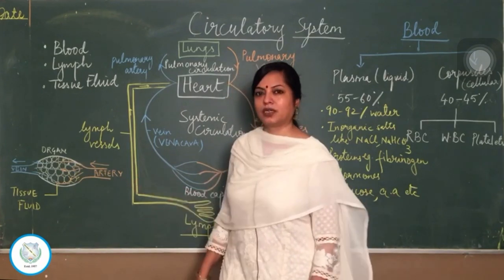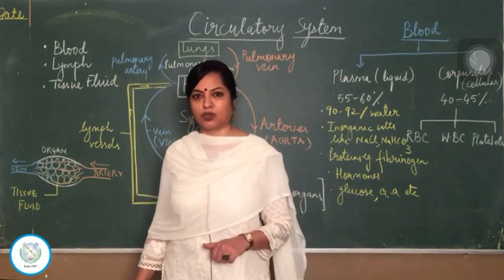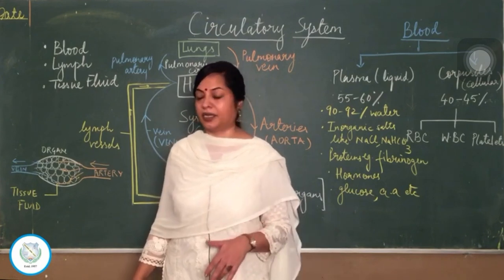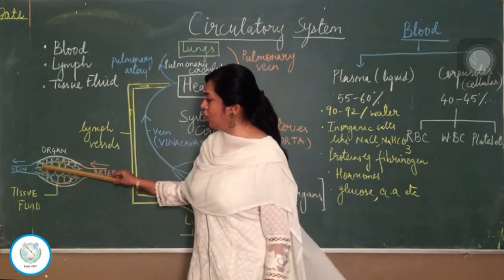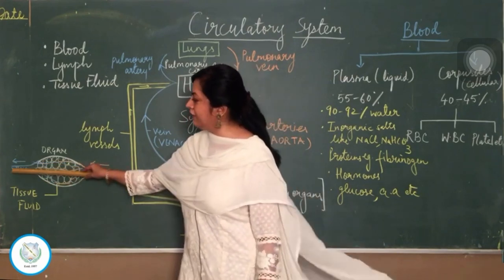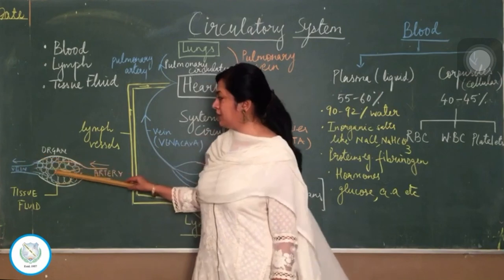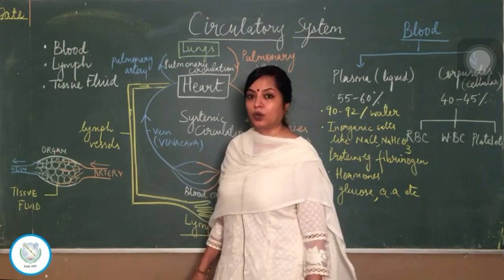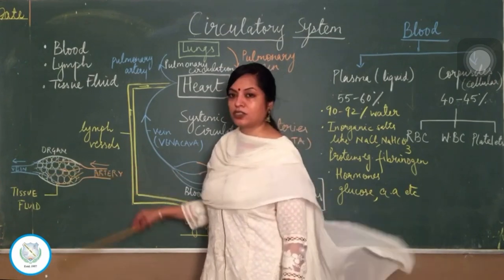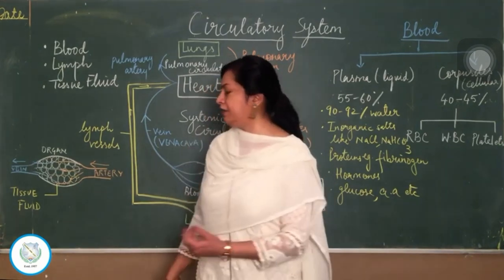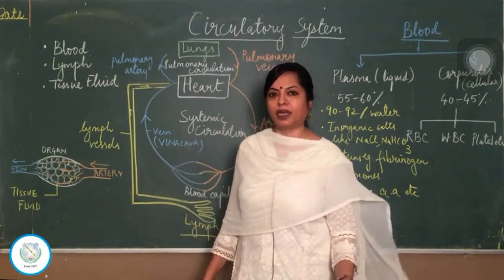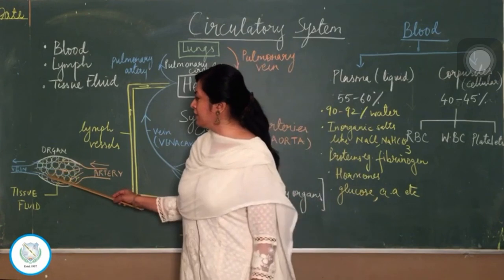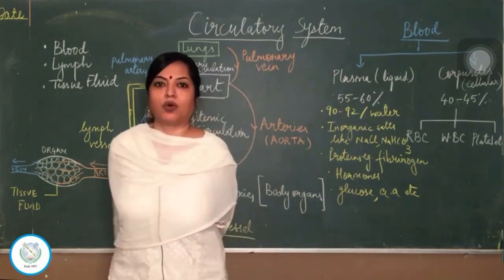Once this exchange occurs, every body cell receives its oxygen and nutrient supply and gets rid of its nitrogenous waste and carbon dioxide. A major amount of it is reabsorbed by these uniting capillaries and leaves through the vein, but still a certain amount is left trapped here in the intercellular or interstitial spaces. What to do? Every time blood passes through an organ, it cannot afford to leave its liquid content there. Otherwise, blood would go on becoming thicker and thicker and it won't be able to move in the body very soon. So here comes to the rescue the lymphatic system or the lymph vessels.